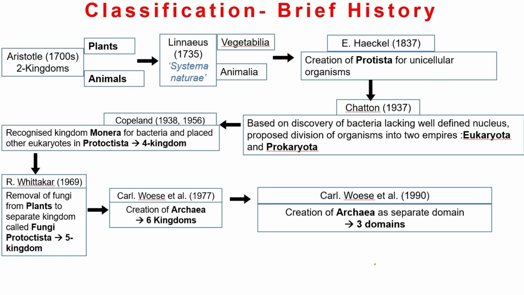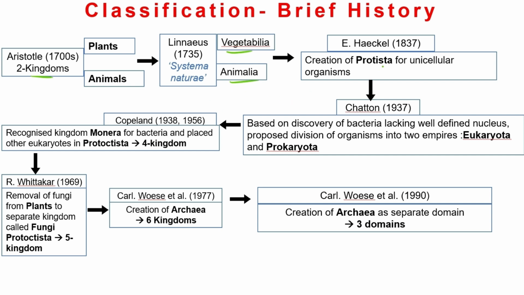Let me give you a quick recap. Starting with Aristotle, who gave us the two kingdom classification. In the 1700s, he classified organisms into plants and animals. And then in 1735, Linnaeus in Systema Naturae classified organisms into Vegetabilia and Animalia, again like plants and animals.